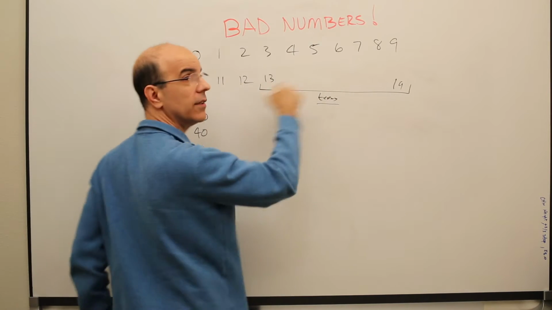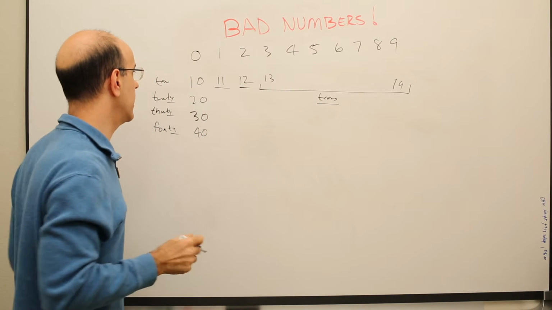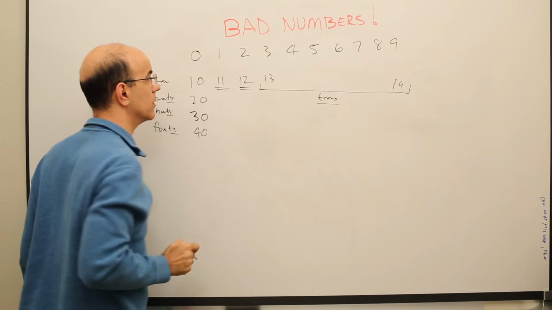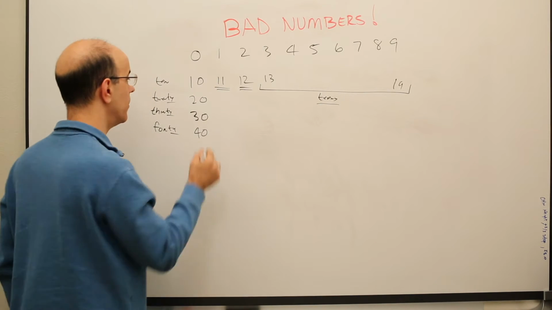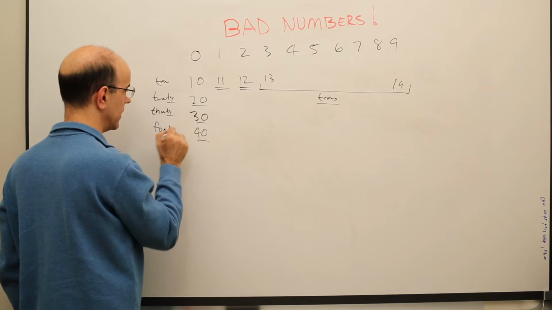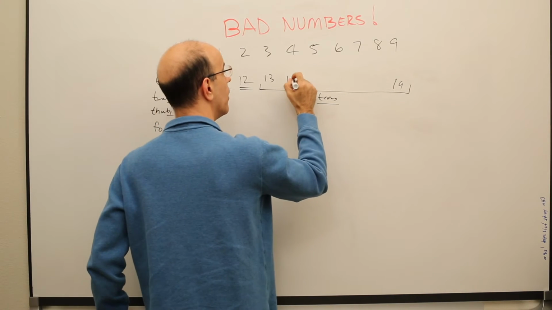So let's continue, and you'll see some more bad ones. That's a bad number, that's a bad number. These are really bad numbers because they don't even have some consistency. They have their own special names. These are bad because of the t's, if you ask me. Those are badly named.